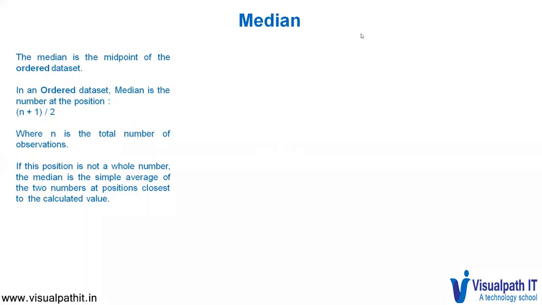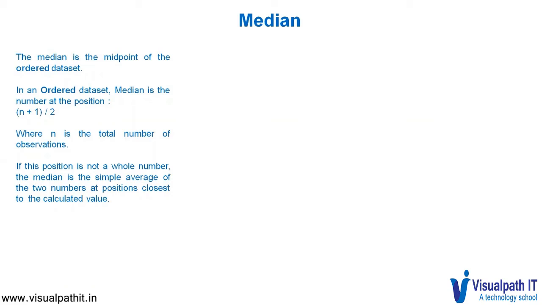The median is the midpoint of the ordered data set. So in this, we need to order the data set in ascending order. In an ordered data set, median is the number at the position n plus 1 by 2, where n is the total number of observations. If this position is not a whole number, the median is the simple average of the two numbers at positions closest to the calculated value.